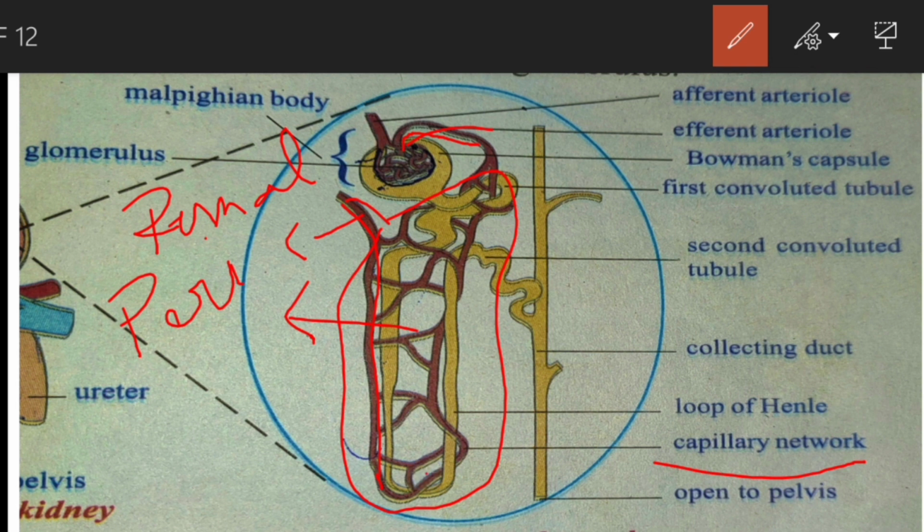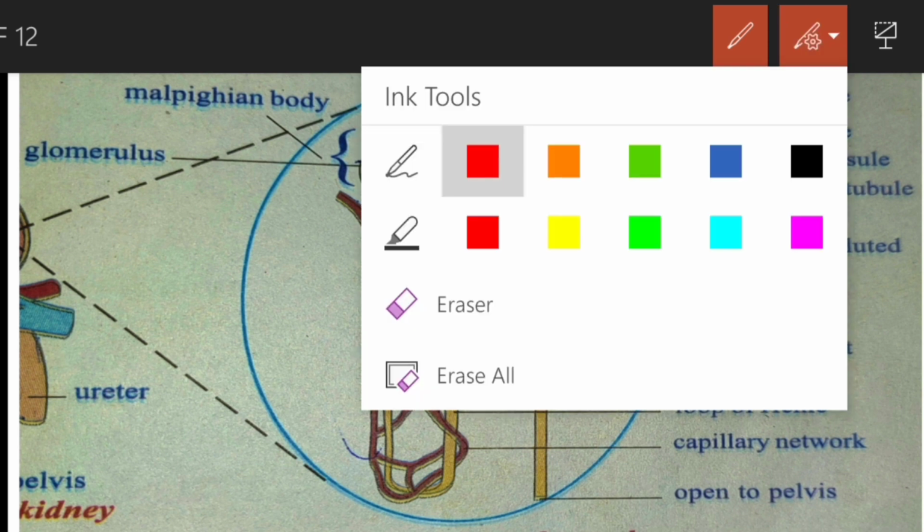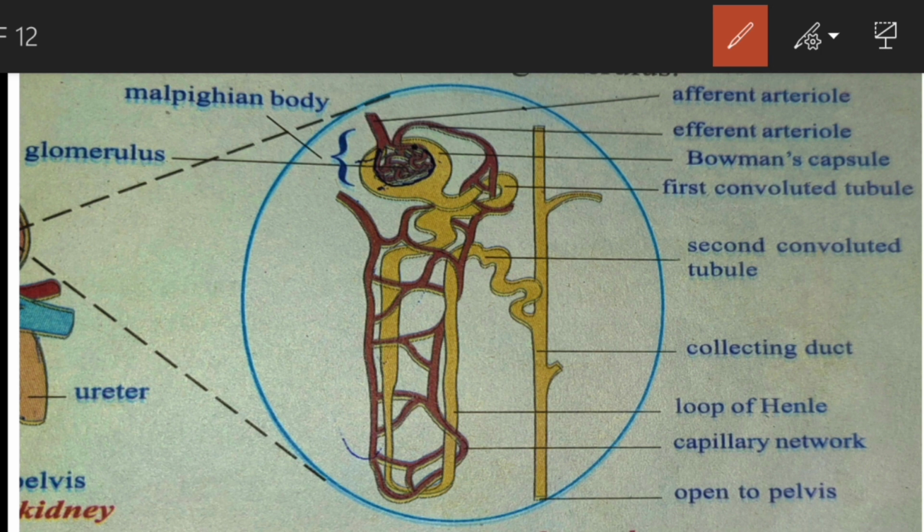Once again I will revise this entire topic in one minute. A nephron contains two parts: one is the Malpighian body and the second is the renal tubule. The Malpighian body contains the glomerulus and Bowman's capsule. The afferent arteriole divides and forms a branch of blood capillaries called the glomerulus. The glomerulus gives off an efferent arteriole, which forms a capillary network around the renal tubule. The renal tubule has PCT, loop of Henle, and DCT. Then these three parts enter into the collecting duct.